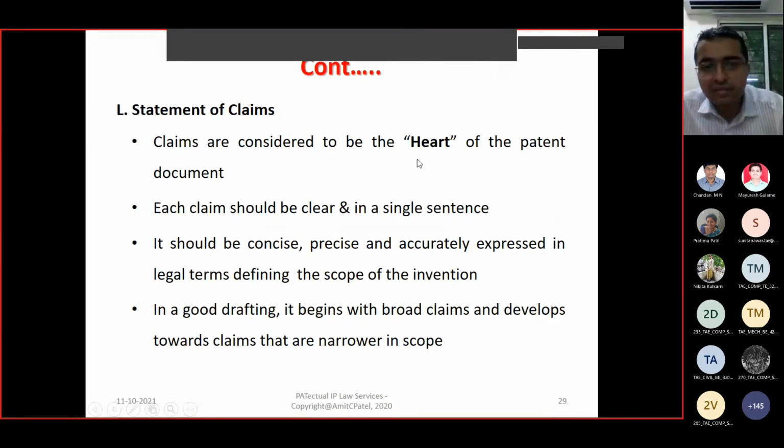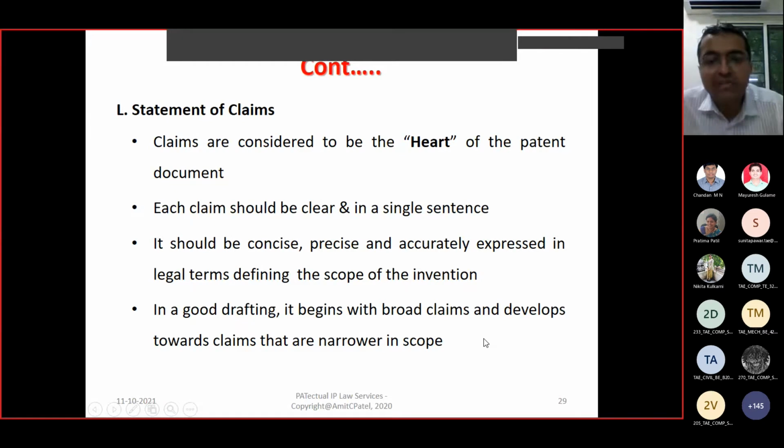Claims are regarded as the heart of the patent document. Each claim should be clear and in a single sentence. One claim, one sentence, only one full stop at the end. For one claim, you cannot have 2, 3, 4 sentences jointly. It should be concise, precise, and accurately expressed in legal terms, defining the scope of the invention.